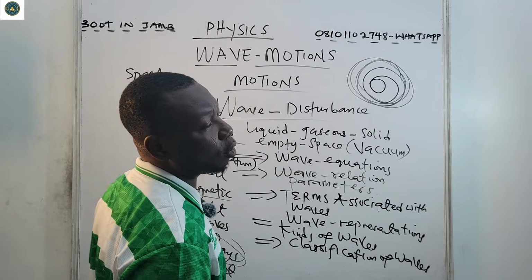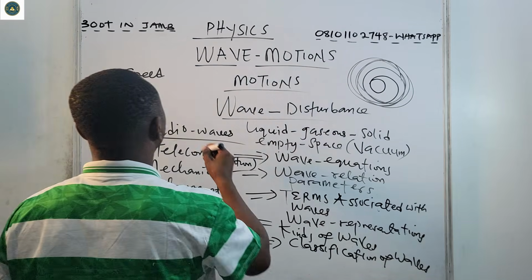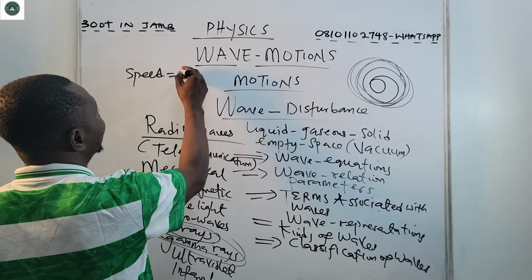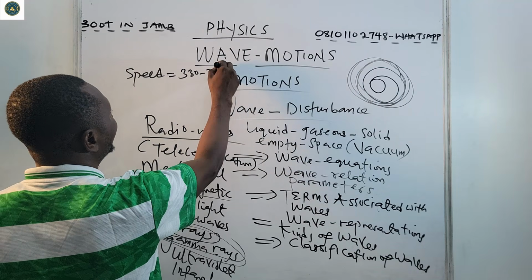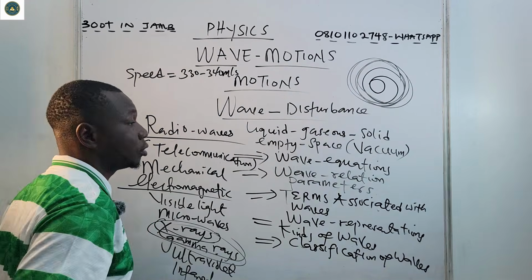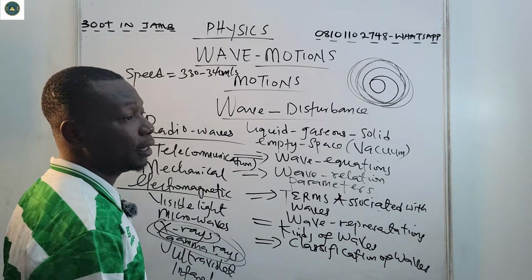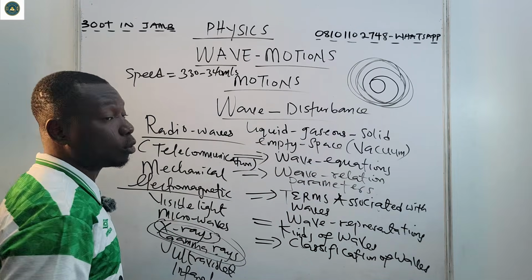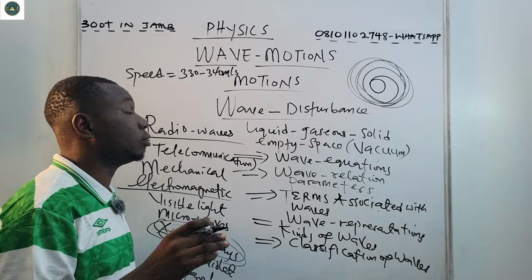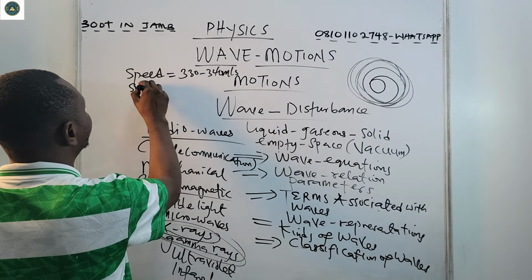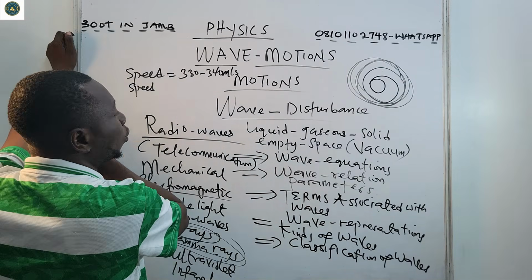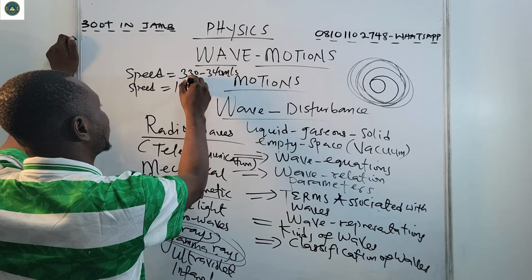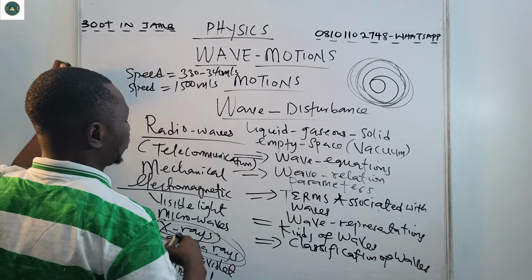Then we can have the speed of sound in air. The speed of sound in air is approximately 330 to 340 meters per second, while the speed of sound in water, if you have done echo, is about 1,500 meters per second.